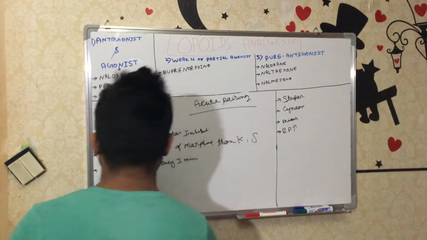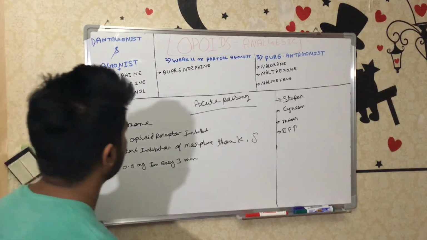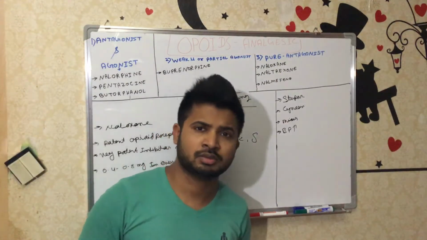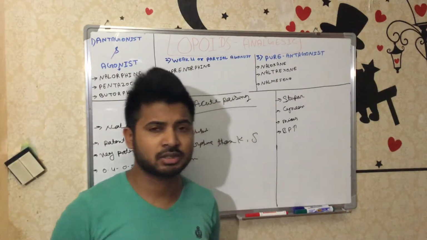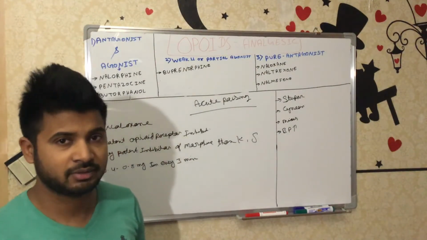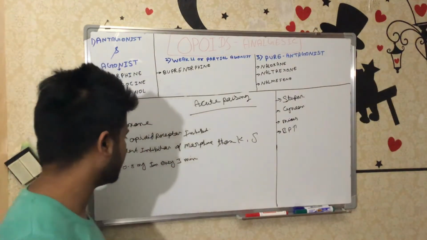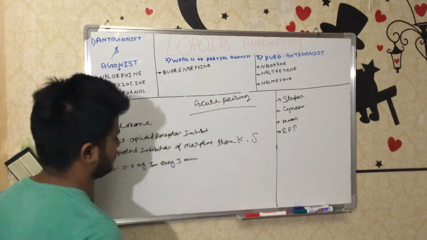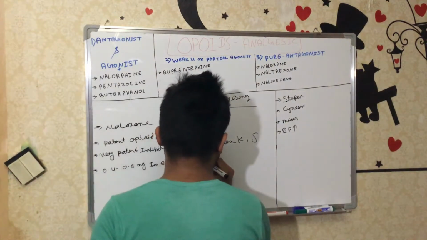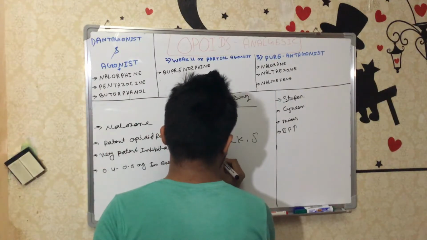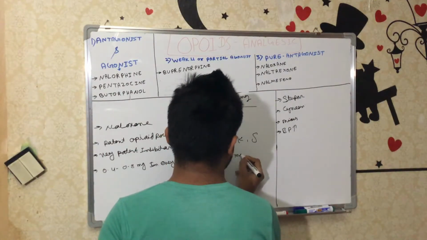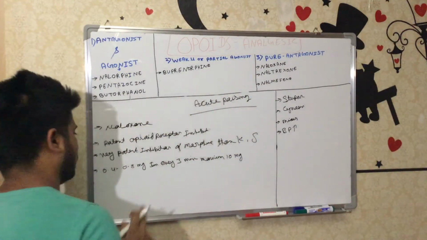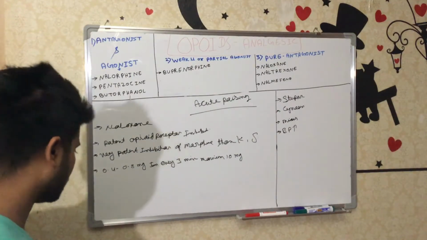Every 3 minutes you have to inject it intravenously or intramuscularly, it doesn't matter, but it is best if you give it intravenously, because recovery will be much faster. So 0.4 to 0.8 mg every 3 minutes. Maximum 10 mg you have to give.